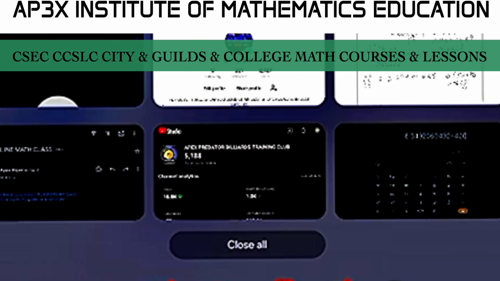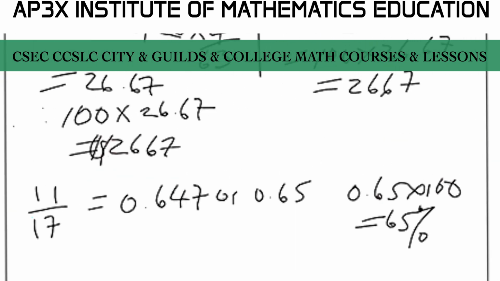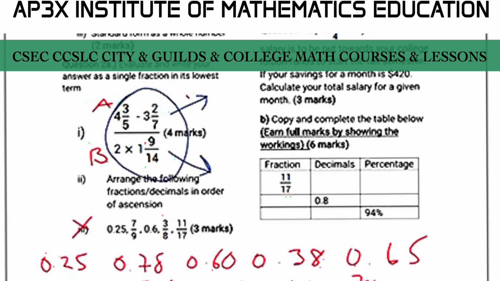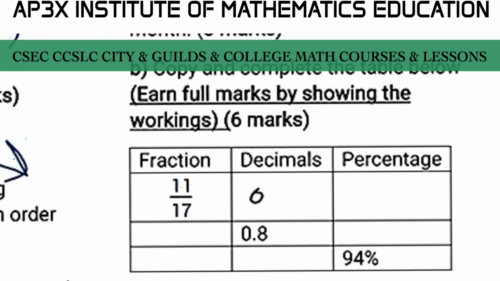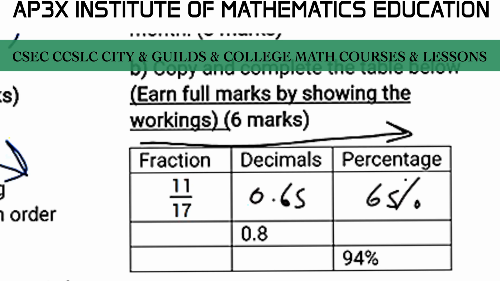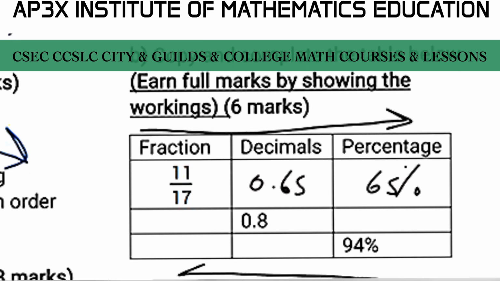All right, so therefore we can go ahead and put here 0.65 along with the working out at the back, and 65%. Some students wrote 64, I wasn't too hard on them. I gave them the full marks regardless. All right, now if you're going in this direction, it's evident that we're doing some sort of multiplication. That means if you're asked to go back to this direction, we're going to be doing some sort of division.